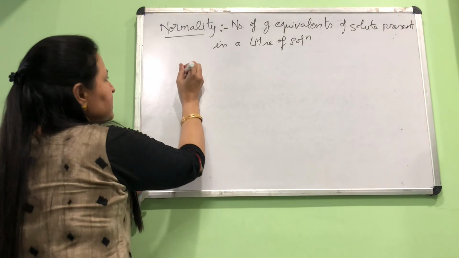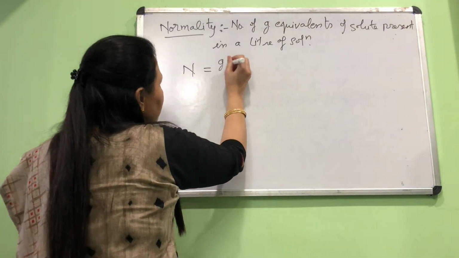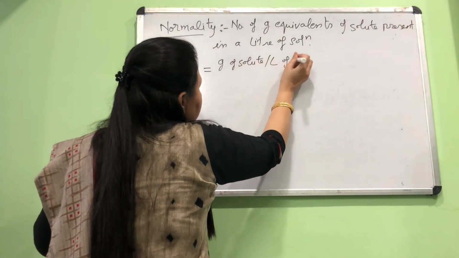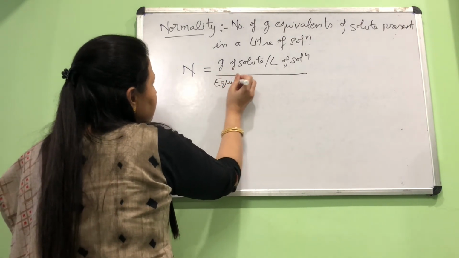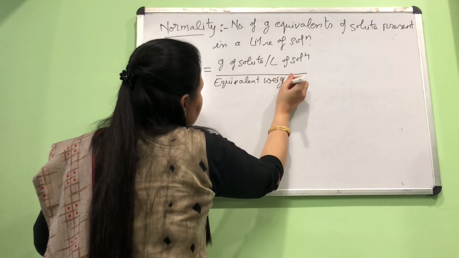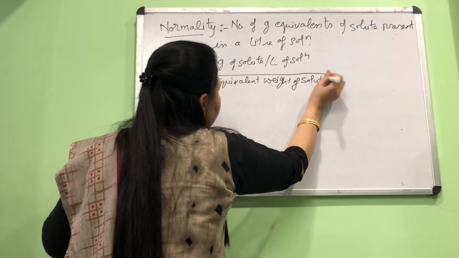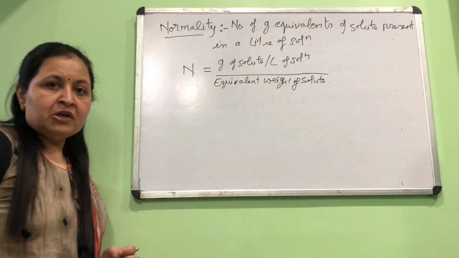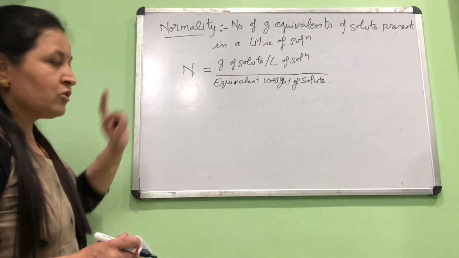That means the formula says normality, denoted by capital N, is equal to grams of solute per liter of solution, but instead of molecular weight, here we write the equivalent weight of the solute. So we are replacing molecular weight by equivalent weight, and the resultant is called normality.